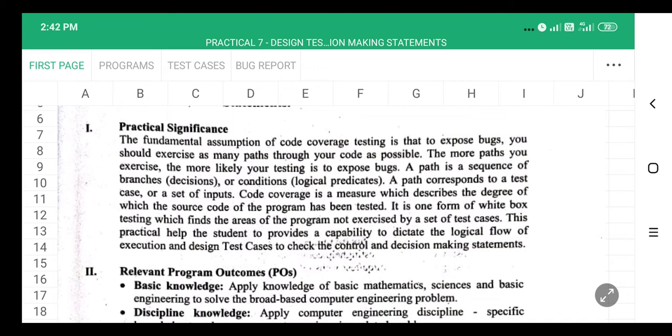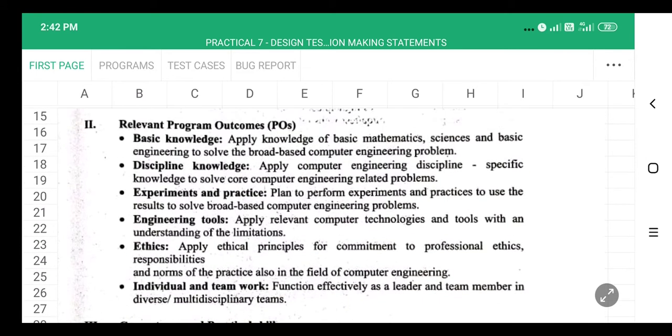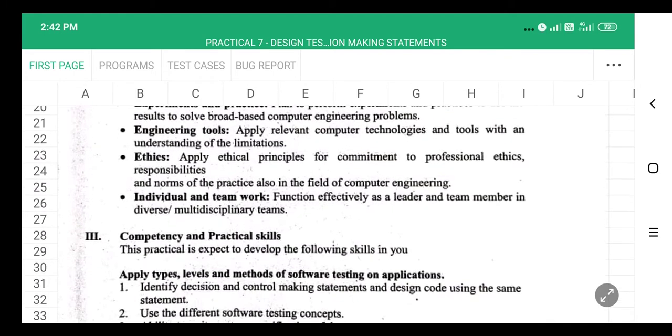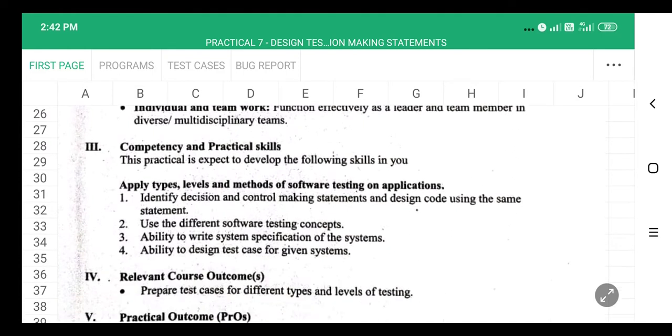So what are the relevant program outcomes? We have already seen these in previous practicals too. They are basic knowledge, discipline knowledge, experiments and practices, engineering tools, ethics, and individual and teamwork. Next are the competency and practical skills.